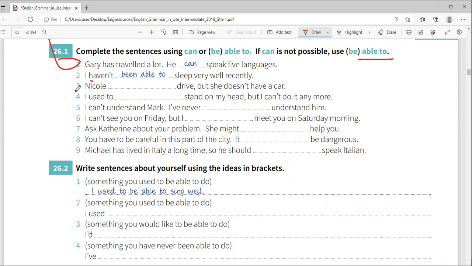So let's now hear from Idil if she's around. If not, we can hear from Shamsa. Yeah, teacher. Nicole can drive, but she doesn't have a car. Yeah, Nicole can drive, yes. Number 4. Amina.